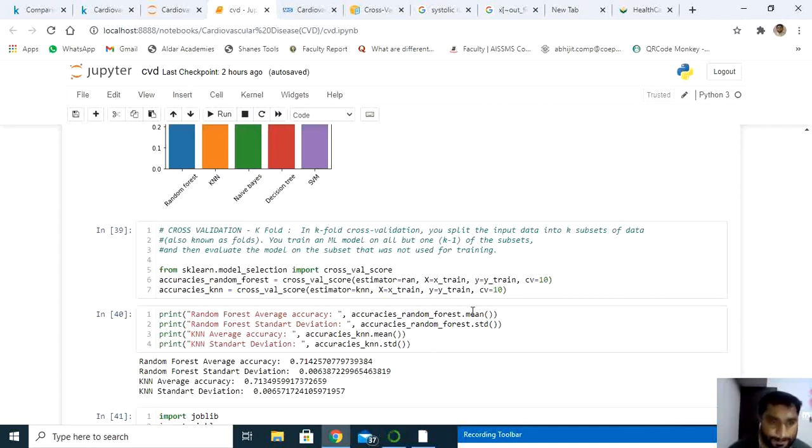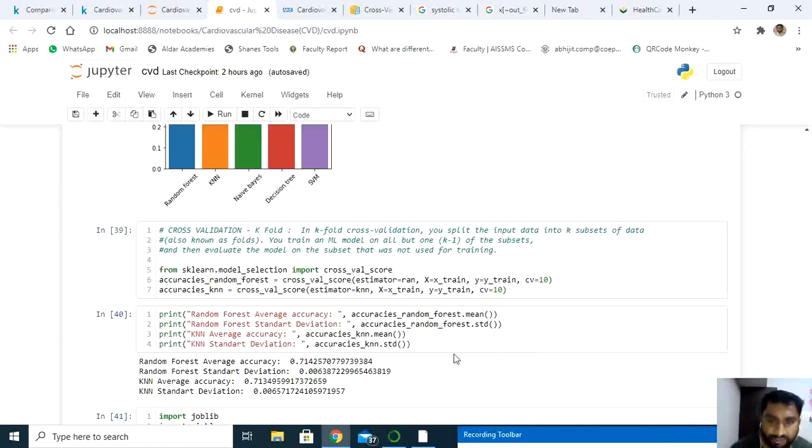Next we have k-fold, as I told you. I have done k-fold cross validation to some level. You split the input data into k subsets of the data. You train an ML model on all but one subset, k1, and similarly you can have n number of subsets. Then you evaluate the model on the subset that was not used for training.